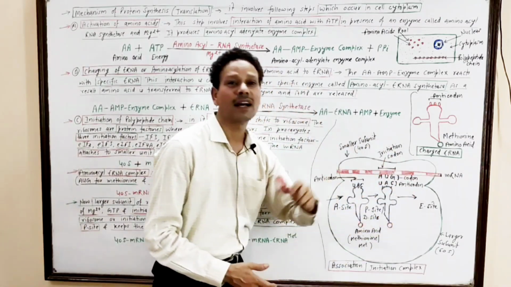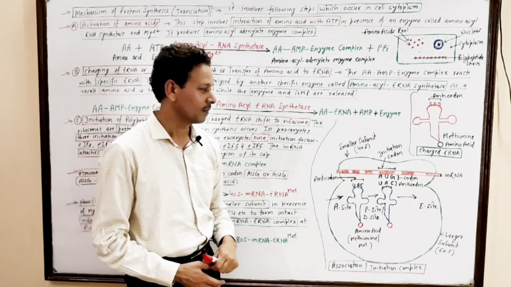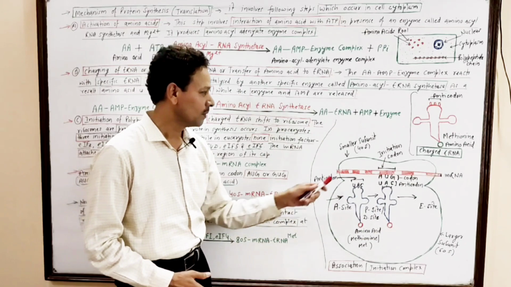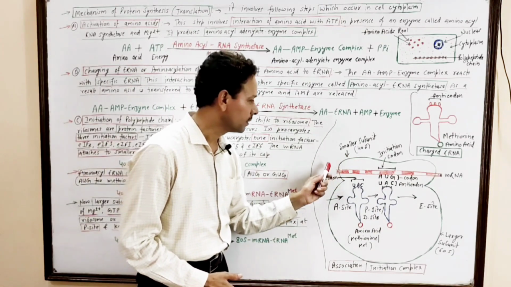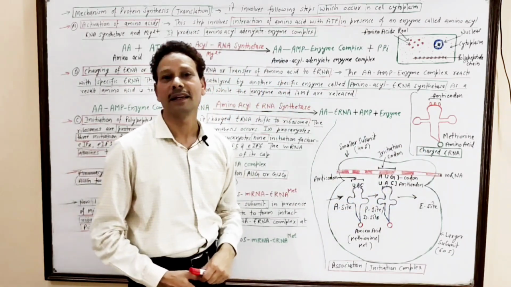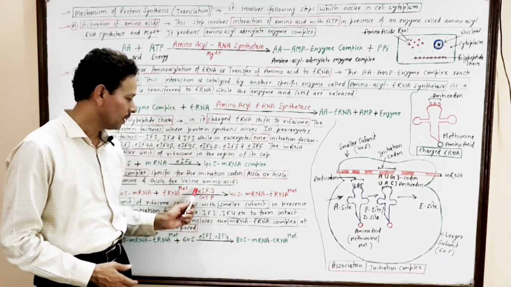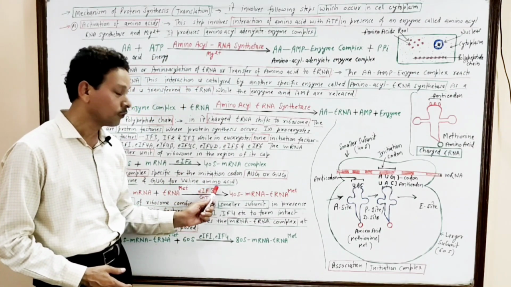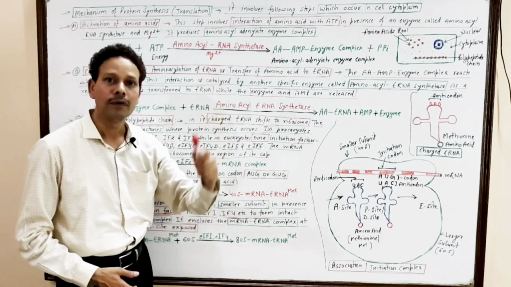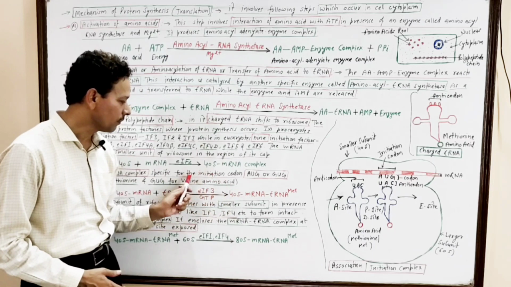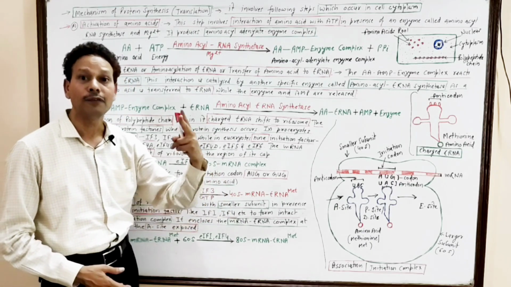This charged tRNA also interacts with this smaller subunit and mRNA, and this step is catalyzed by eIF3 in case of eukaryotes, and in case of prokaryotes the initiation factor is IF3.